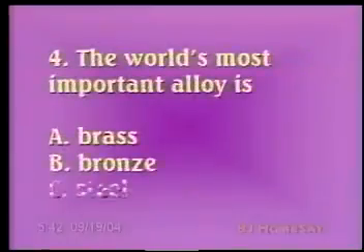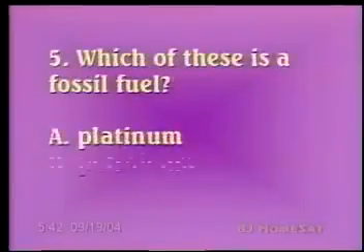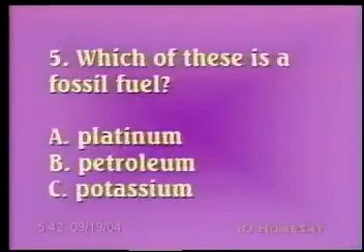Number 4, the world's most important alloy is A, brass, B, bronze, C, steel. Number 5, which of these is a fossil fuel? A, platinum, B, petroleum, C, potassium.